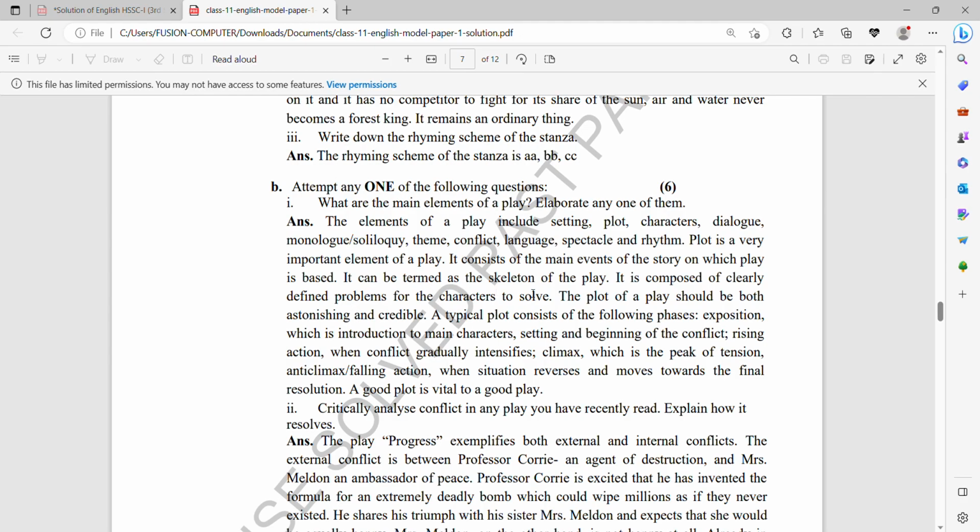It can be termed as a skeleton of the play. It is composed of a clearly defined problem for the character to solve. The plot of a play should be both astonishing and credible. A typical plot consists of the following phases: exposition, which is the introduction to the main character.